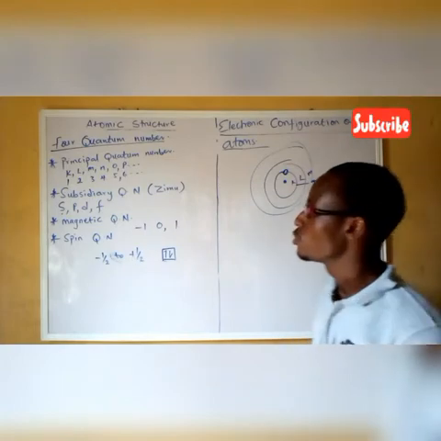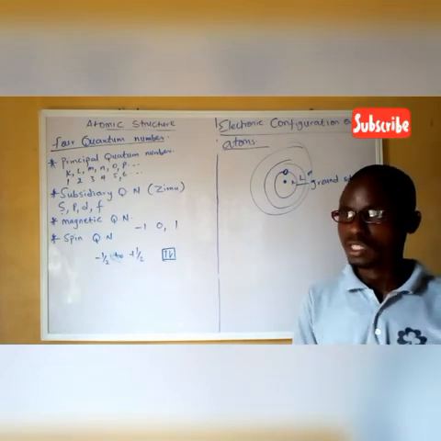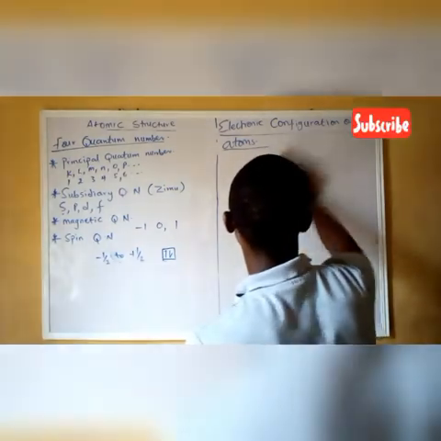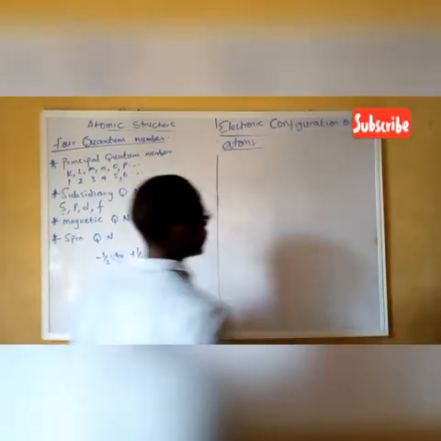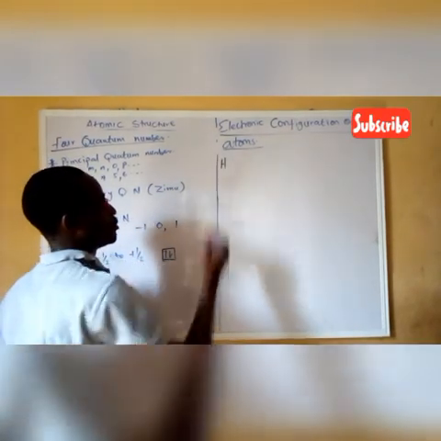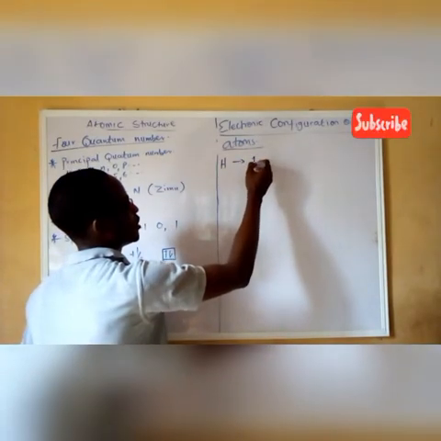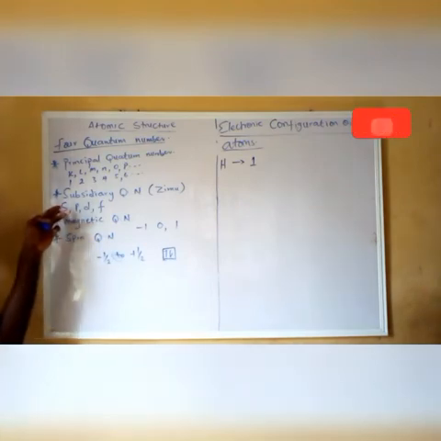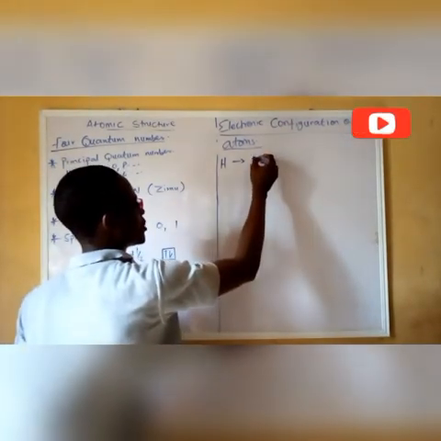So now let's go straight to how we can make use of all these things in writing electronic configuration, starting from hydrogen, which happens to be the simplest of all. Hydrogen is making use of the first shell, the first energy level. Don't forget, hydrogen is making use of the first energy level. So we are going to write 1, and hydrogen is making use of the s subshell, which has only one single orbital. So we are going to write 1s.